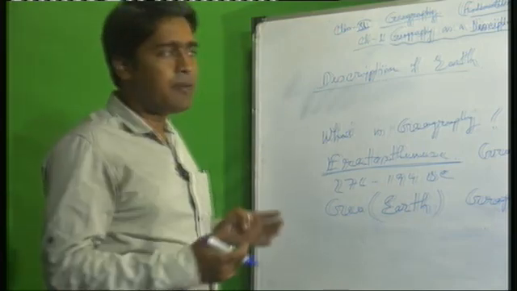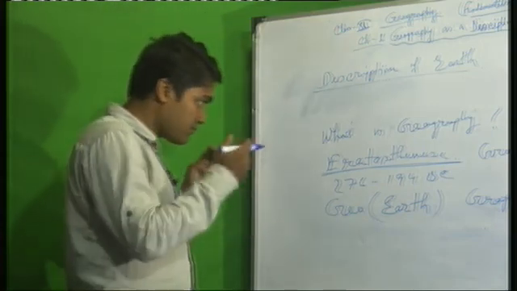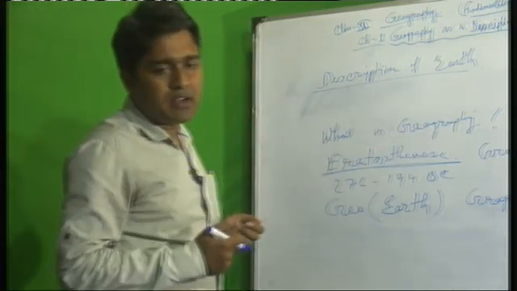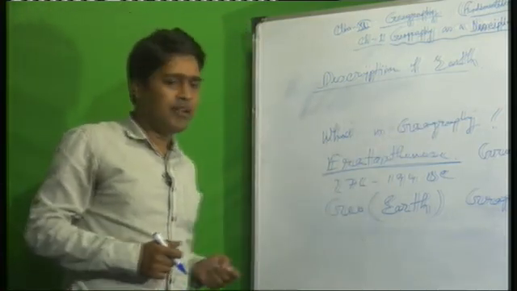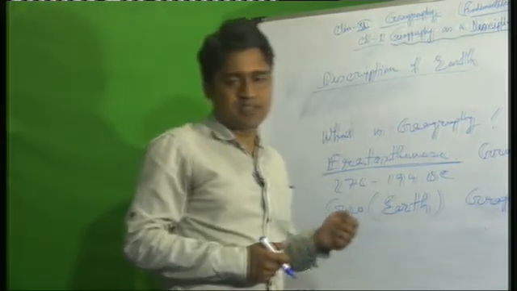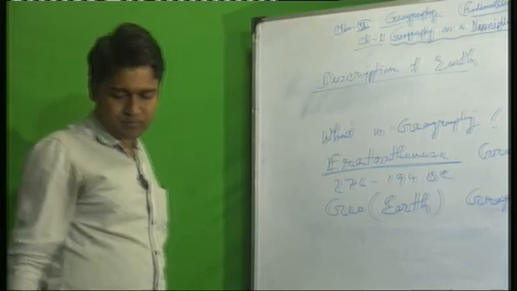That's why geography is an important subject. We will read it, and what is the meaning of the term geography I have already explained: the description of earth, earth description, geo and graphos.